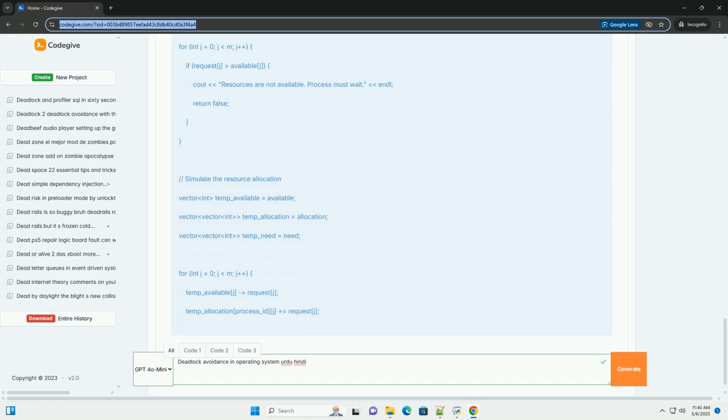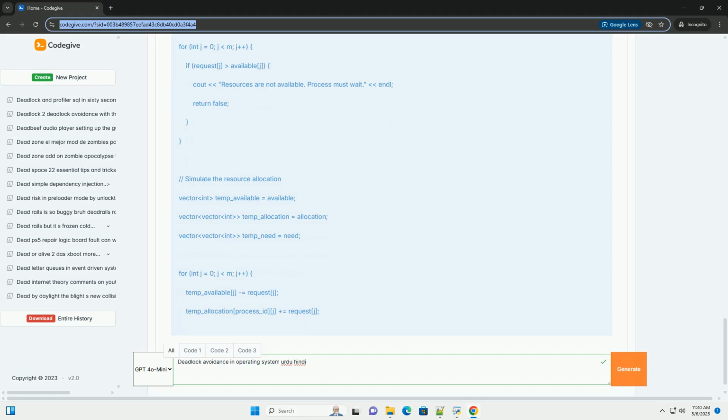Overhead. Checking for a safe state can be computationally expensive, especially when the number of processes and resources is large. Zyada calculation. Resource wastage. To ensure safety, the algorithm might deny some resource requests that could have been granted without causing a deadlock, leading to some resource wastage. Resource waste ho sakta hai.